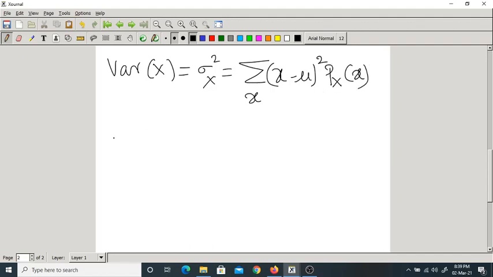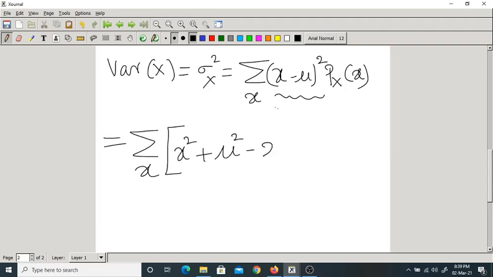Let us expand this square term. Summation over x, x minus mu whole square gives x square plus mu square minus 2x into mu, into px of x. Let us write this separately.